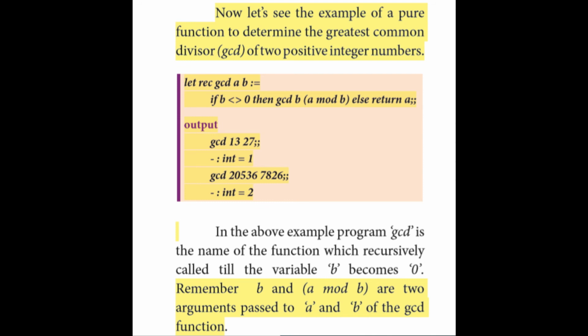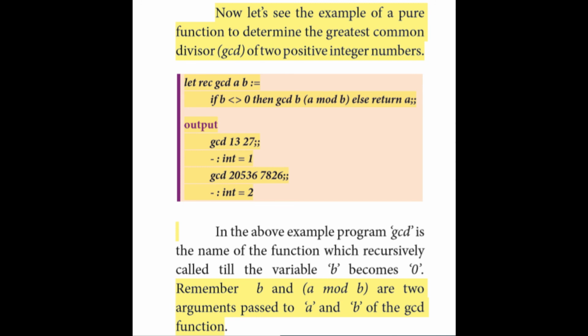Here it checks the condition: if b is not equal to 0, a mod b, modular, means it will return the remainder value. Here we call the gcd function recursively with the parameters b and a mod b. If the condition is true, this function will be called.